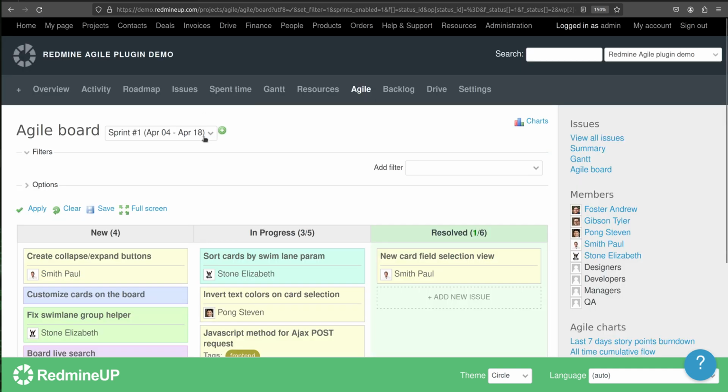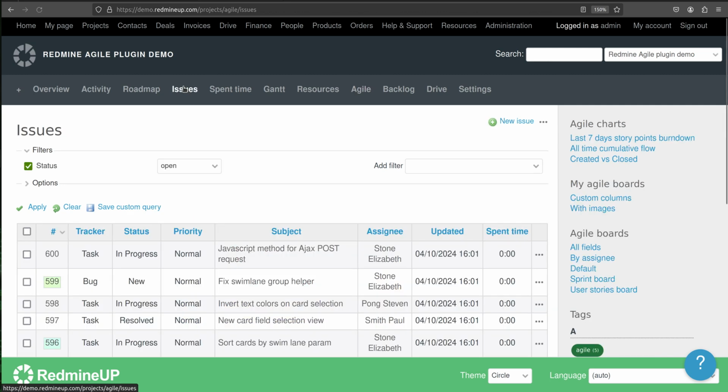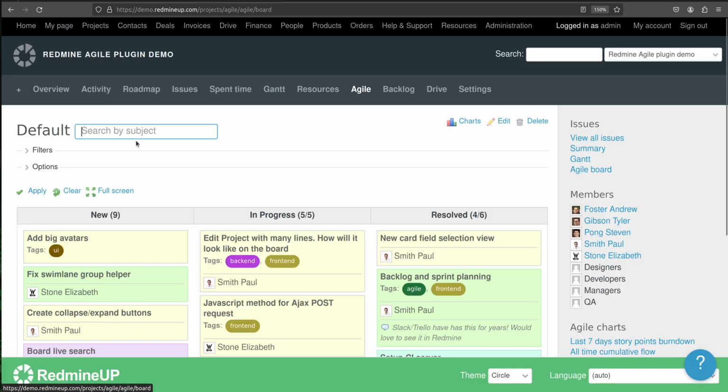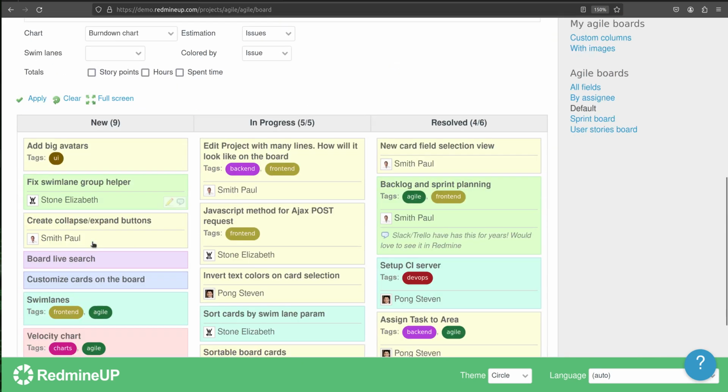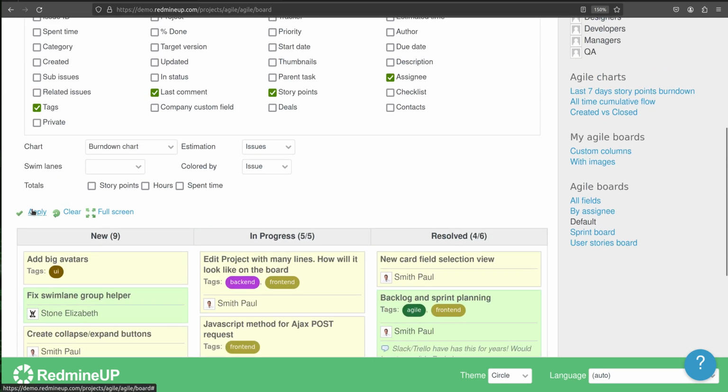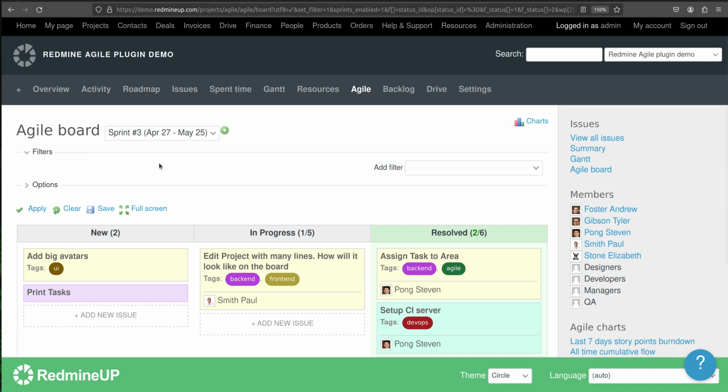If we return to the Agile board, go somewhere else, for example the issues list, and then return back to the Agile board, we find that when we select Scrum board, sprint 3 is set by default. So this is the active sprint, in other words the default sprint, number 3.